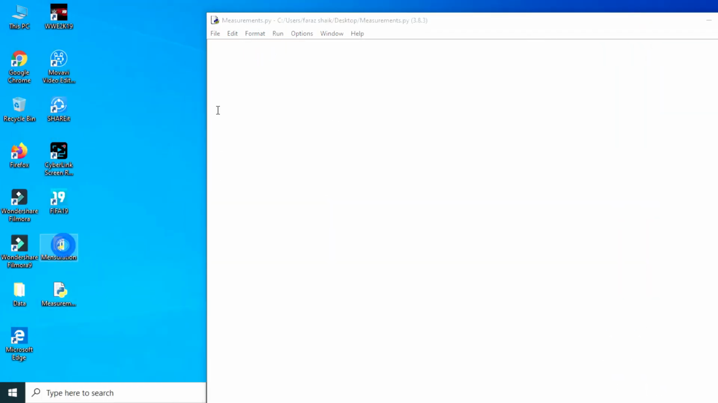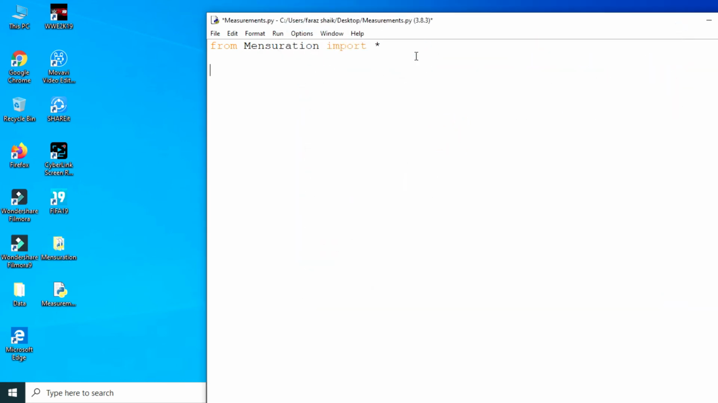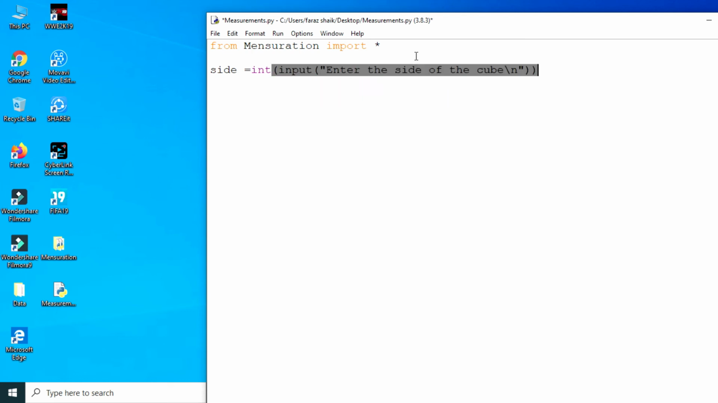I want to import this package, so I'm going to put import, the package name is mensuration, right? But I want everything from this package, so I'll write this statement: from mensuration import star. This star is going to import everything that is available in this package. For now I just want the user to give a side of the cube, int of input, enter the side of the cube. So here I got the side.